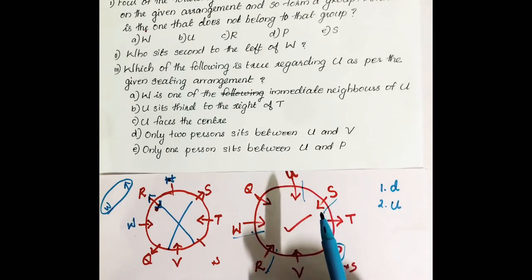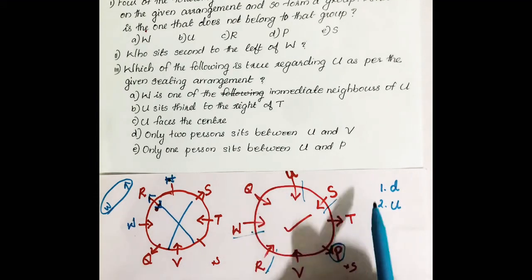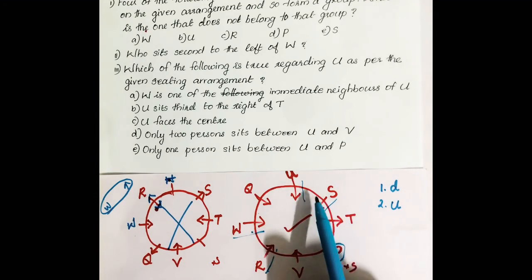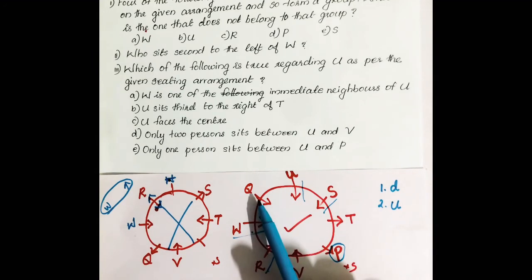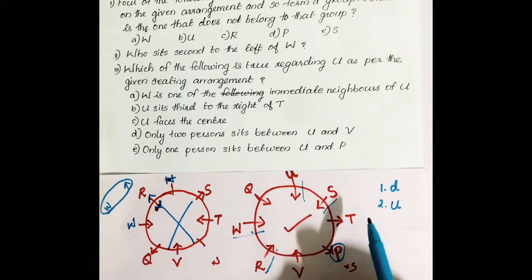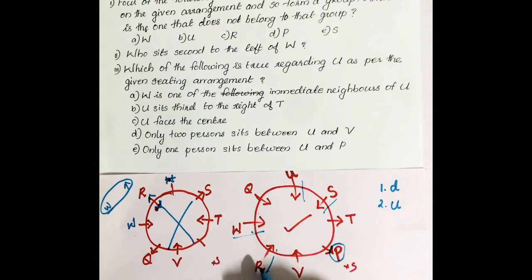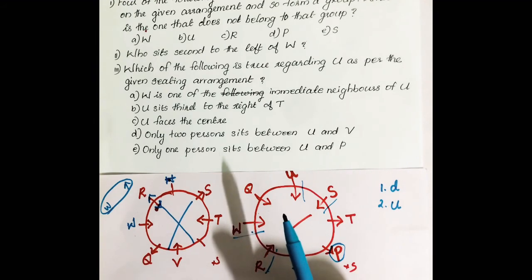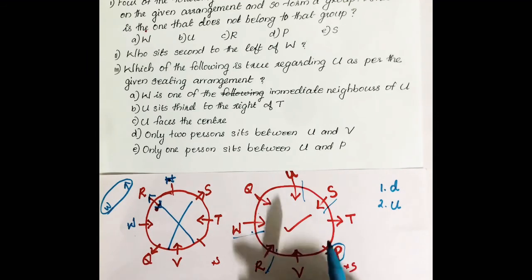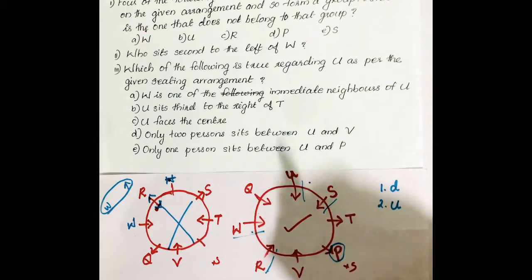Second one, U sits third to the left of T. T is here, 1, 2, 3. Sorry, U is third right of T. T is here facing outside, then right is this side, 1, 2, 3. Third right is not U. So second is also wrong. Then third statement, U faces the center. U is facing center, that is correct.